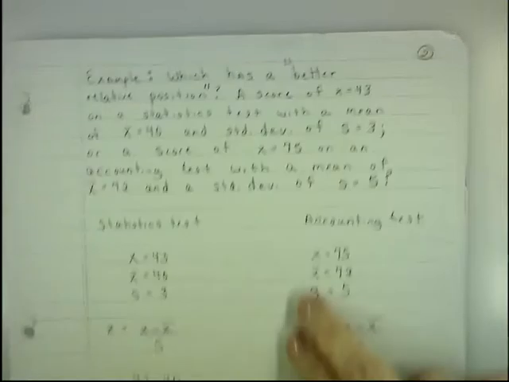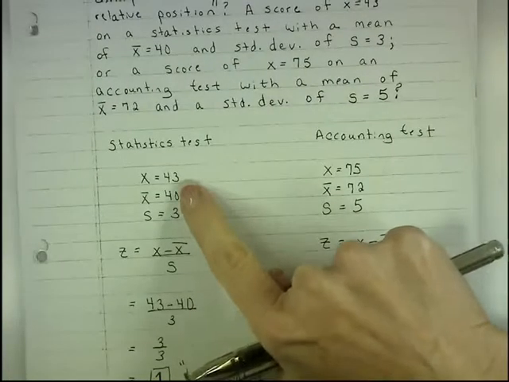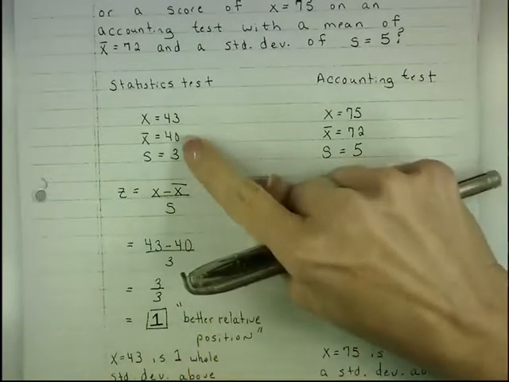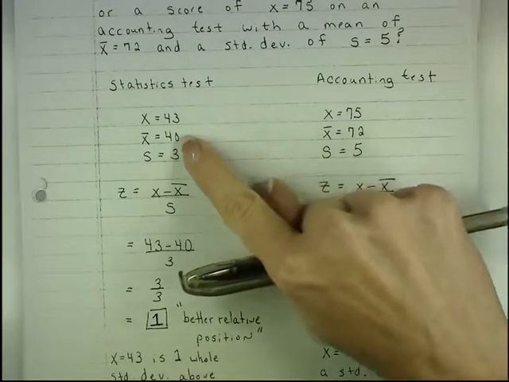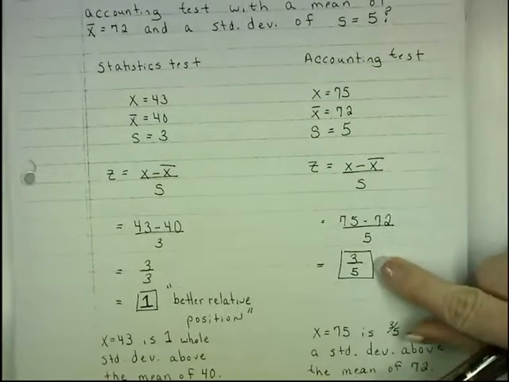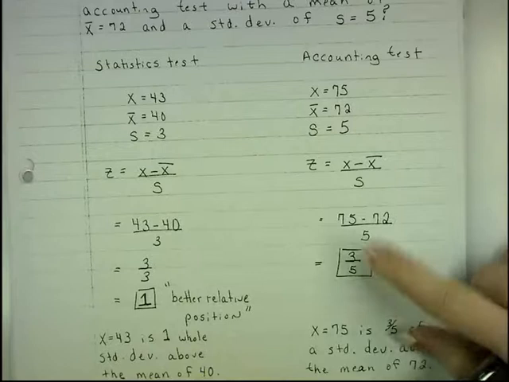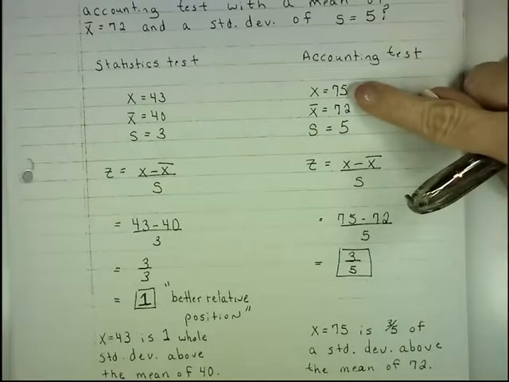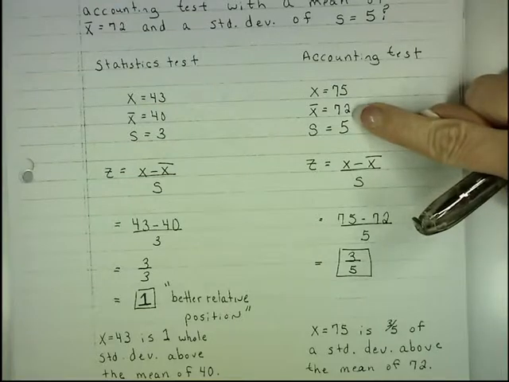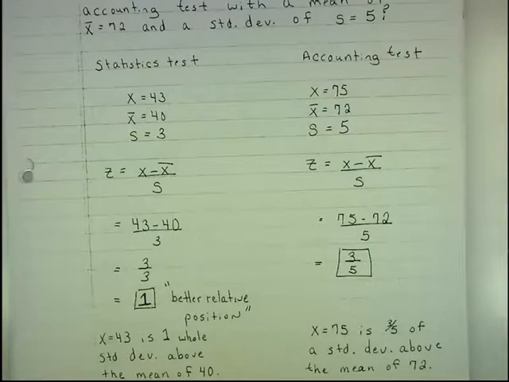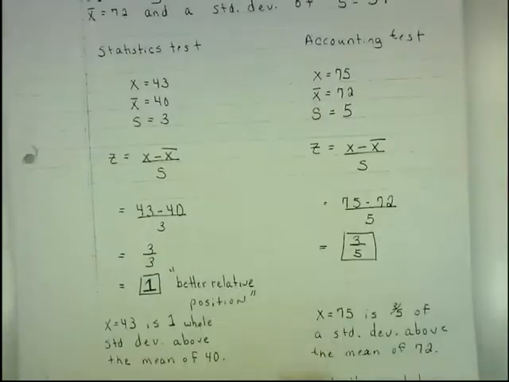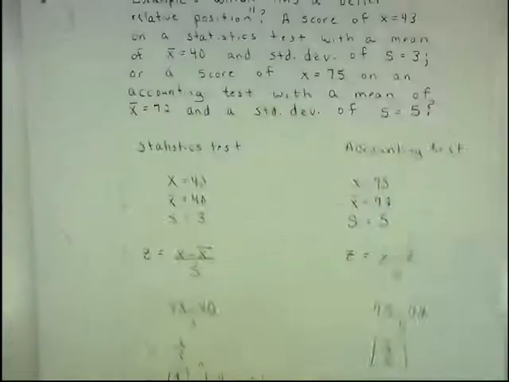So statistics test. The z-score for this particular student with a 43 turns out to be 1. That means this student's score is 1 whole standard deviation above the class average. That's pretty good. This student with a 75 has a z-score of 3/5, not even an entire standard deviation. It is positive, so that means the 75 is only 3/5 of a standard deviation above the mean. So the grade of 43 actually has the better relative position, since that grade is 1 entire standard deviation above the mean. So it's actually better, believe it or not, even though it's a 43.